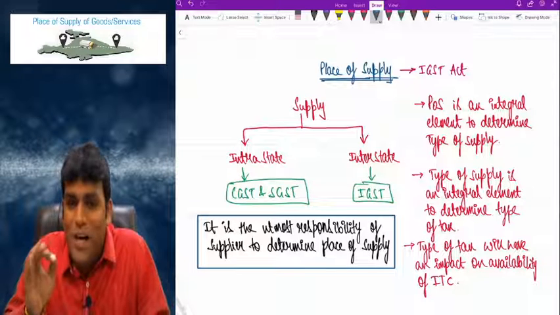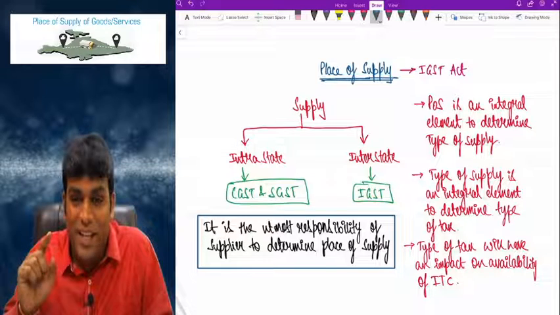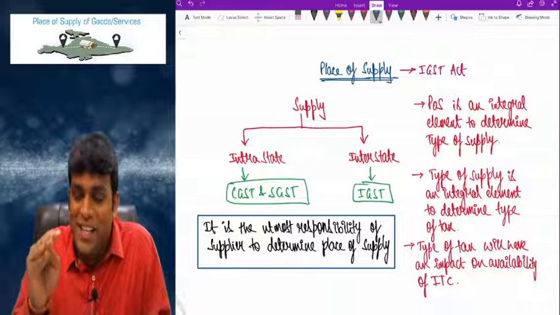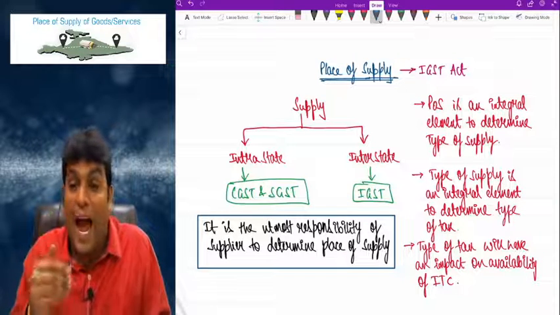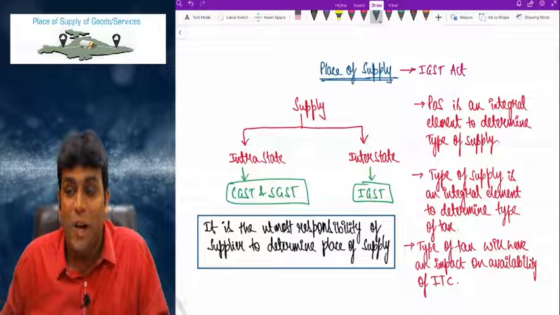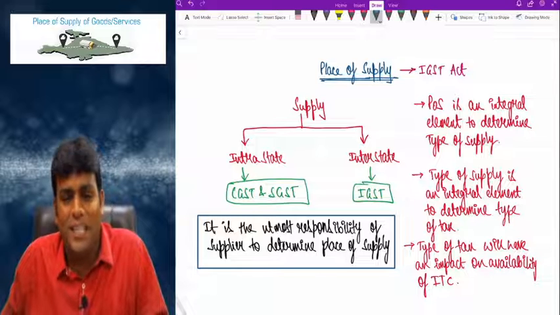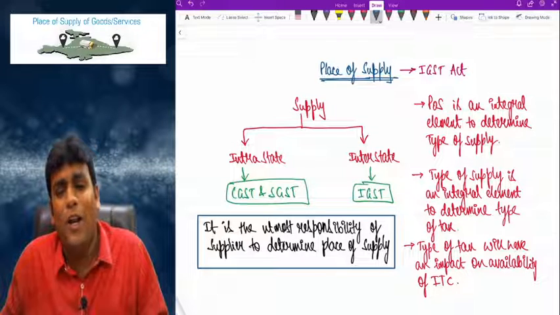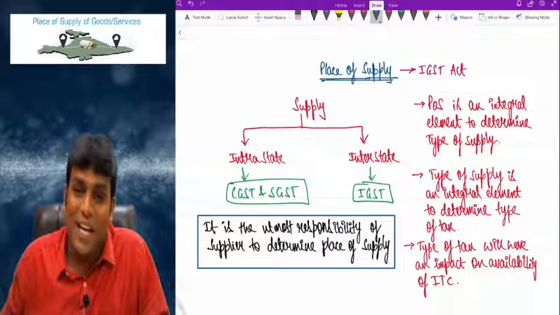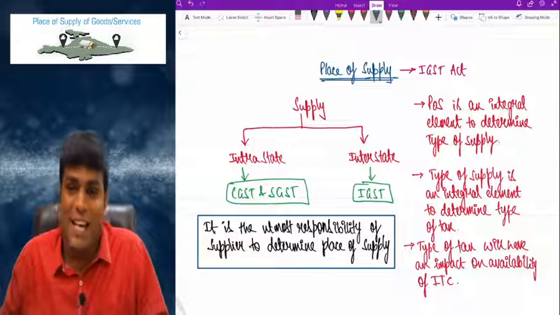not. Because a registered person in one state can take input tax credit of CGST, SGST paid in the same state, and he can also take credit of IGST. But he cannot take credit of CGST, SGST paid in a different state. That is why practically a lot of people play a lot of games in relation to place of supply, so that they can convert a CGST, SGST transaction into an IGST transaction.